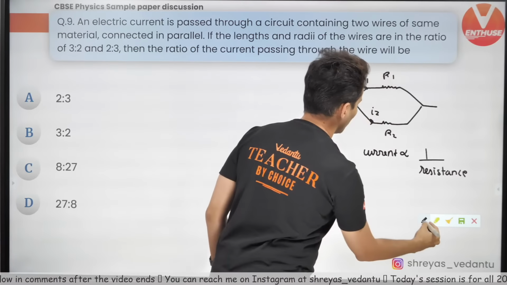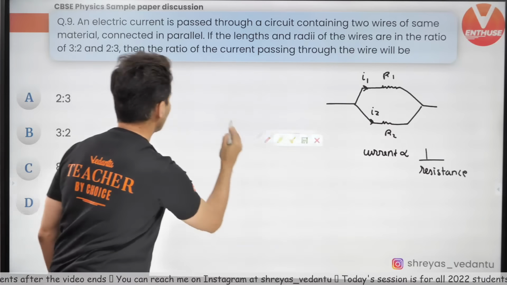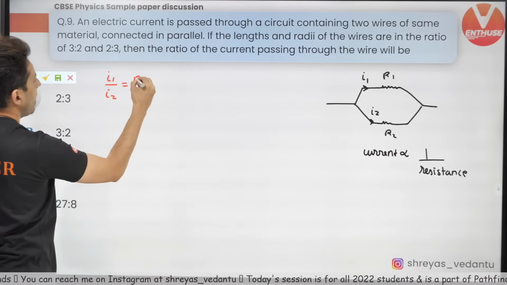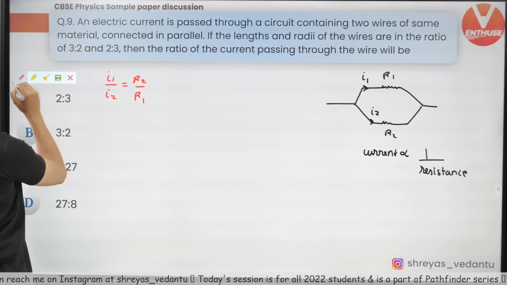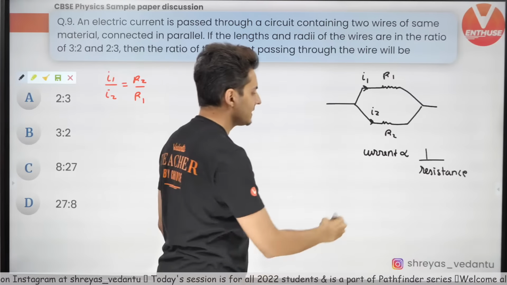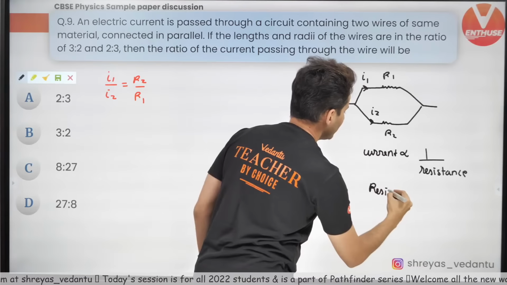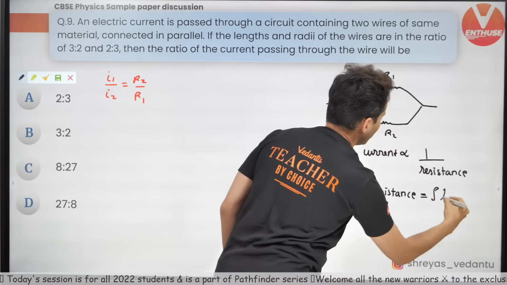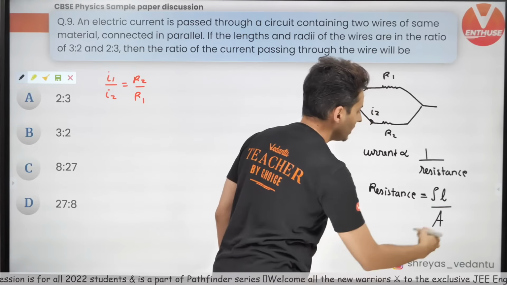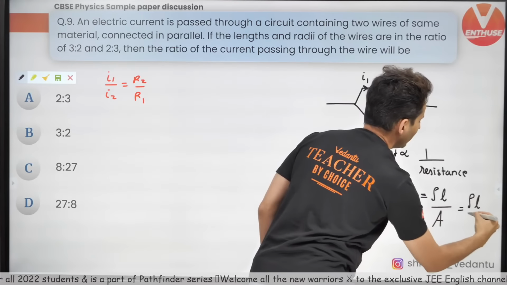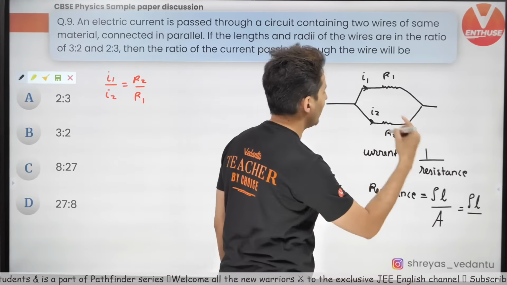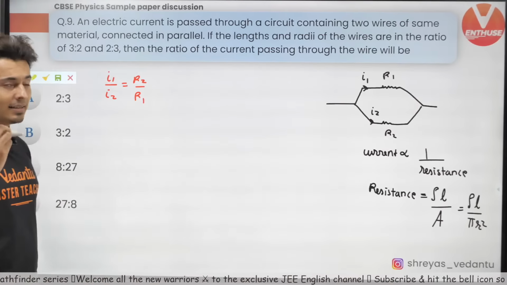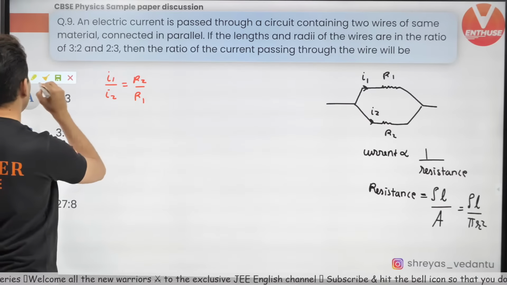This is very, very important. So based on this, I will say I1 by I2 is R2 by R1. Now, we all know what resistance is equal to. Resistance is nothing but resistivity into length divided by area, and this is rho L divided by area, which is pi r square. r is the radius, A is the cross-sectional area.